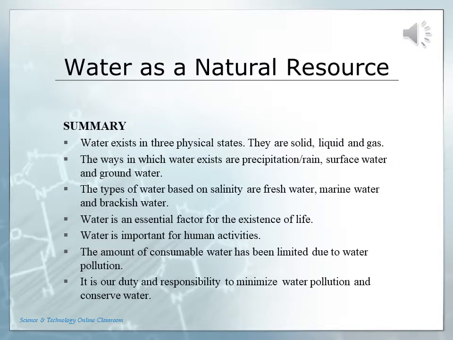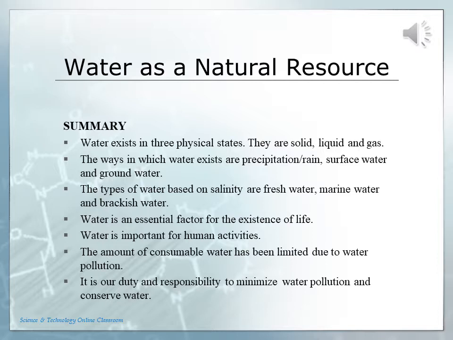Summary: water exists in three physical states. They are solid, liquid and gas. The ways in which water exists are precipitation, rain, surface water and groundwater. The types of water based on salinity are fresh water, marine water and brackish water.